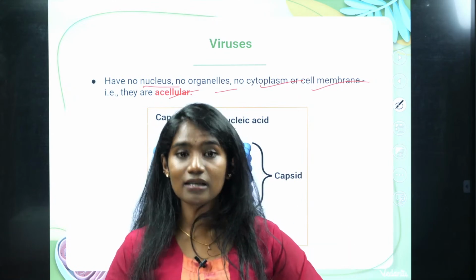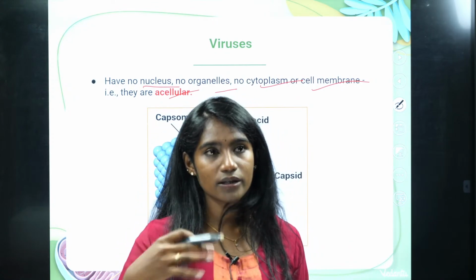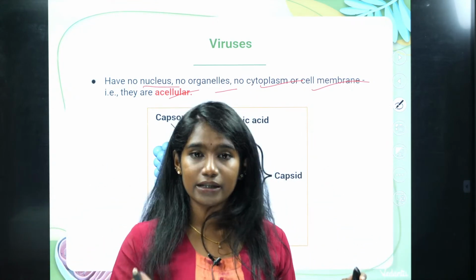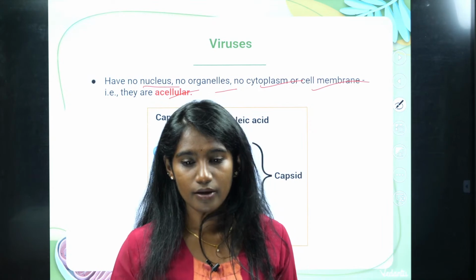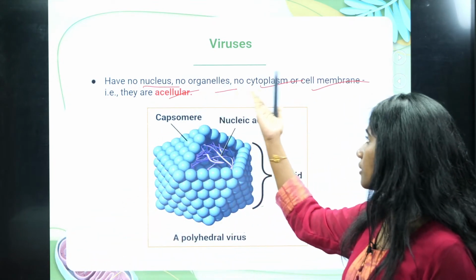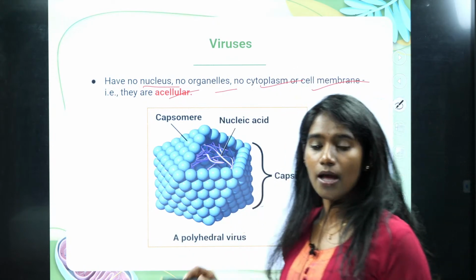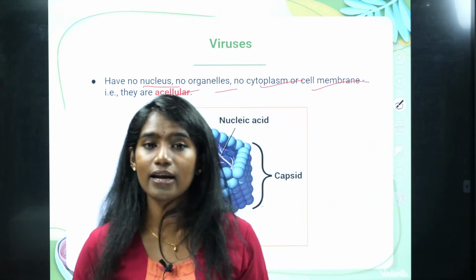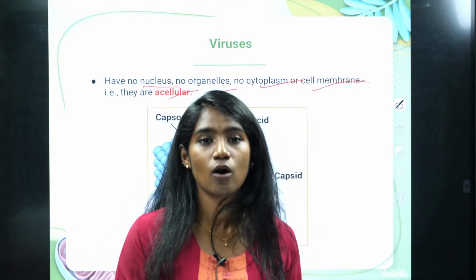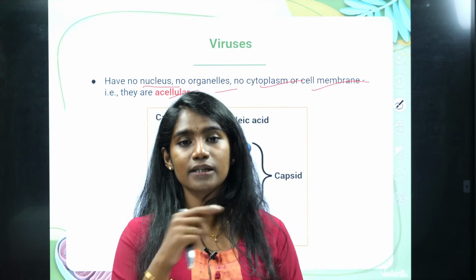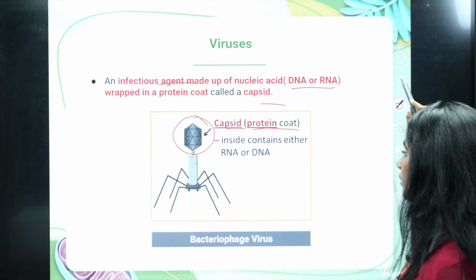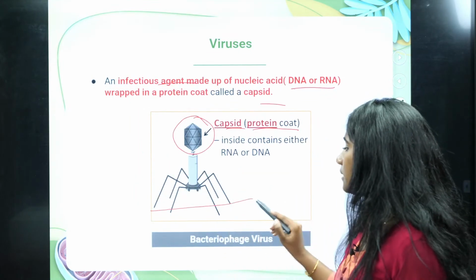So when the viruses are present outside, let's say in this atmosphere, a virus will be present in a dead form. It behaves as if it is dead, because it does not have any nucleus or cell organelle or cytoplasm, right? But when the virus enters into the human body, or not only the human body, when it enters into a host, first it will infect. How will it enter? Let me explain with the help of this. Now let's say that this is the cell.